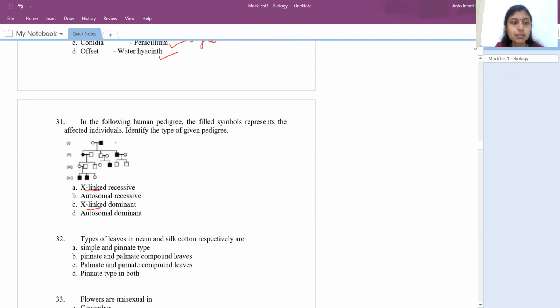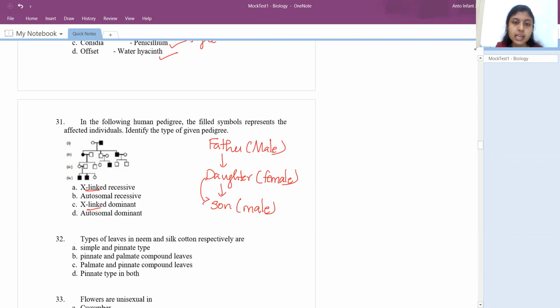For example, if in the first generation a father is affected, or the male is affected, and in the second generation a female is affected, and again in the third generation a male is affected, maybe this daughter's son. So again a male is affected. You can see male, female, female, male. If this kind of crisscross inheritance takes place, it would mostly be X-linked only. So X-linked recessive or X-linked dominant, right? If it is autosomal, you won't see this crisscross inheritance.